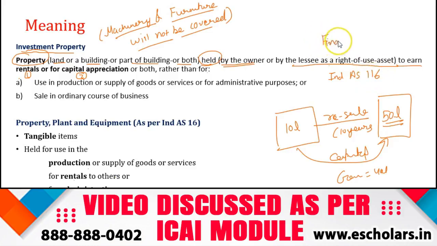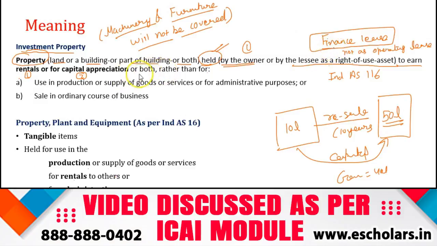For right now you can understand it as finance lease, meaning thereby that whatever property has been classified as investment property must be held by the entity, and that held means either the entity has the ownership right on the same or it has acquired the same under a finance lease, not as an operating lease. You are getting my point?